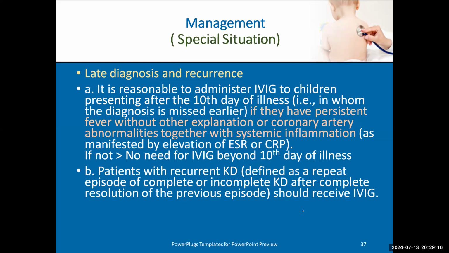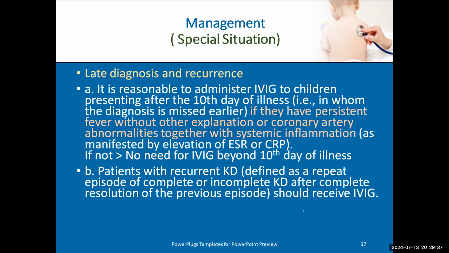Or if he came and we do echo for him and he has coronary abnormalities, so I give him IVIG to stop the systemic inflammation and to decrease the progression of certain inflammation and to decrease the effect of the chronic.